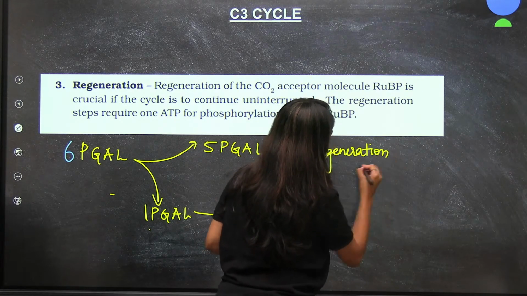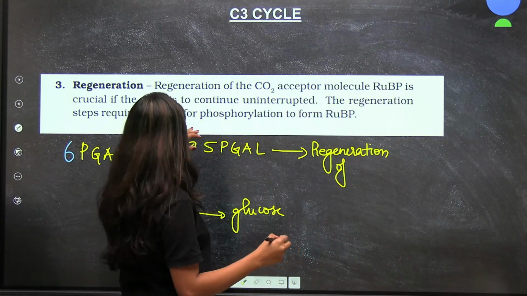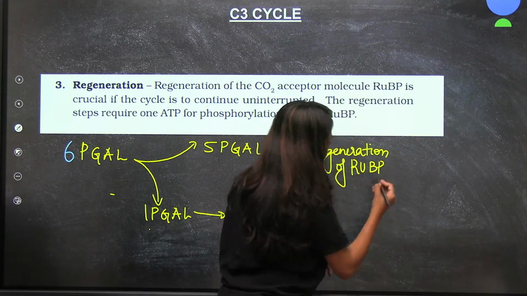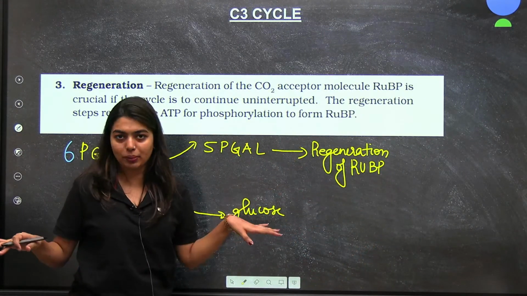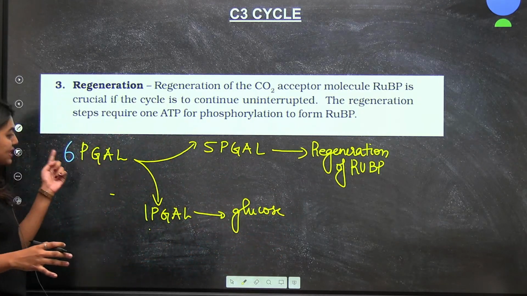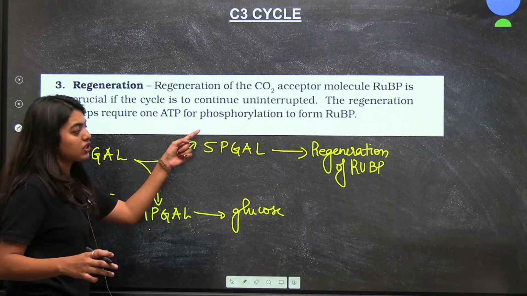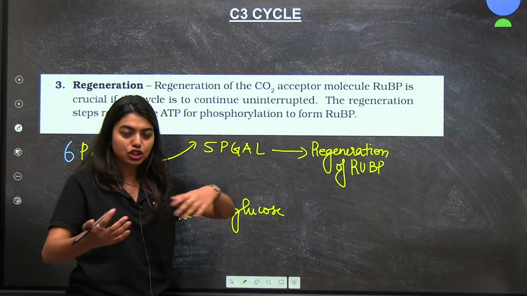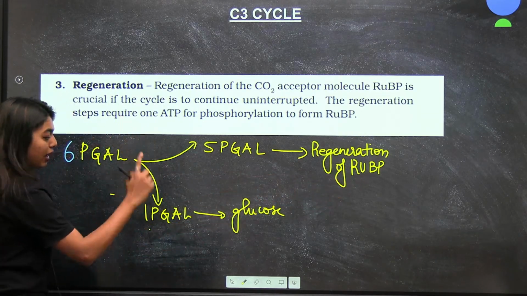If regeneration of RUBP does not take place, then C3 cycle will stop. C3 cycle will come to an end. So what is going to happen? Your 6 PGAL, 5 PGAL will go back for the regeneration or more production of RUBP, and only 1 PGAL will form glucose.